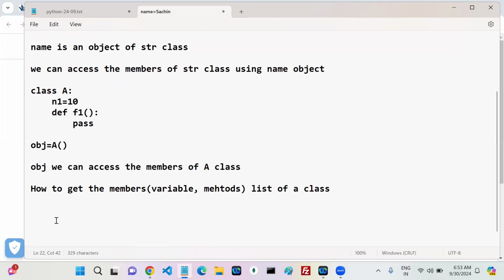How can we get the members list of a class?